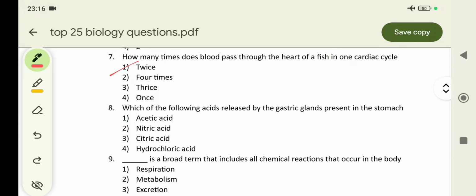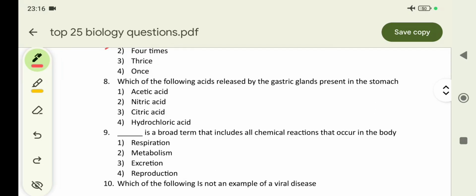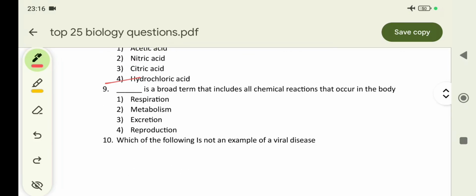Which of the following acids is released by the gastric glands present in the stomach? That is the fourth option, hydrochloric acid. Ninth question: dash is a broad term that includes all chemical actions that occur in the body. It is option 2, metabolism.